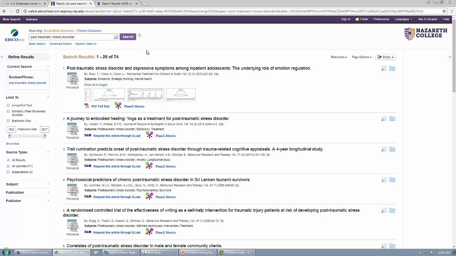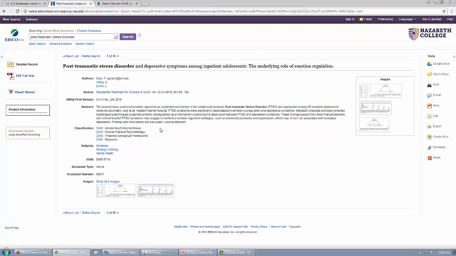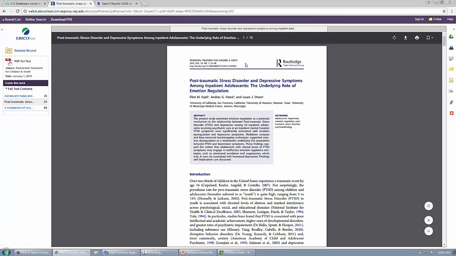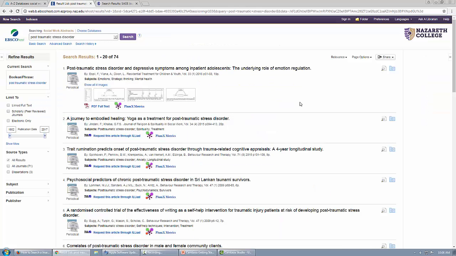Now this database looks a little bit different from Primo in terms of how you actually get to the full text. So if you see a result that says PDF Full Text, that means we can see the full article right away. And I'll just show you an example of this. I like to click on the title first because then I can see the abstract of the article. And then if I look at this abstract and I say, yes, this looks really relevant to my research, then to see the actual article, I'll click on PDF Full Text. And then from here, I can download this, print it, do what I want to do. Let's go back and look at that search results page a little bit.